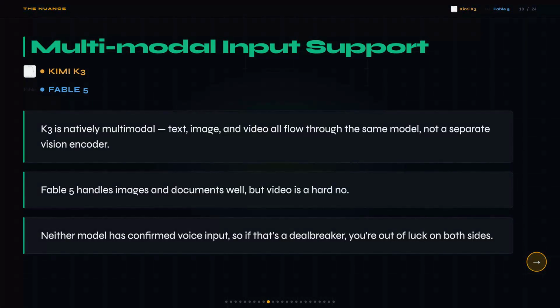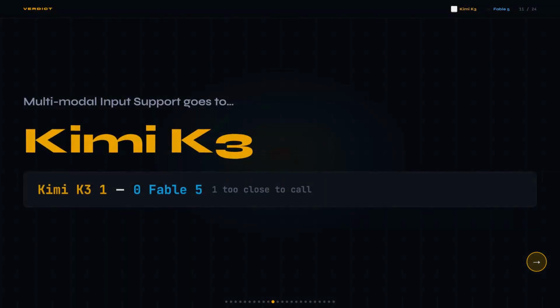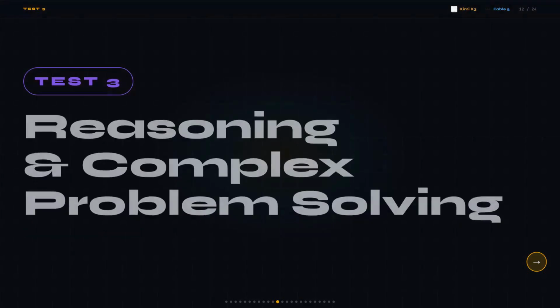To be fair, if you're not working with video at all, this advantage is completely irrelevant to you, because Fable 5 handles images and documents really well, and for a lot of use cases, that's all you need. So the gap here is real, but it only matters if video is actually in your workflow. Honestly, I expected both models to be roughly even here, since image support is table stakes now. But native video in K3 is a real differentiator and not just a marketing claim. So Kimi K3 takes this one, putting the score at Kimi K3 1, Fable 5 0, 1 tied.